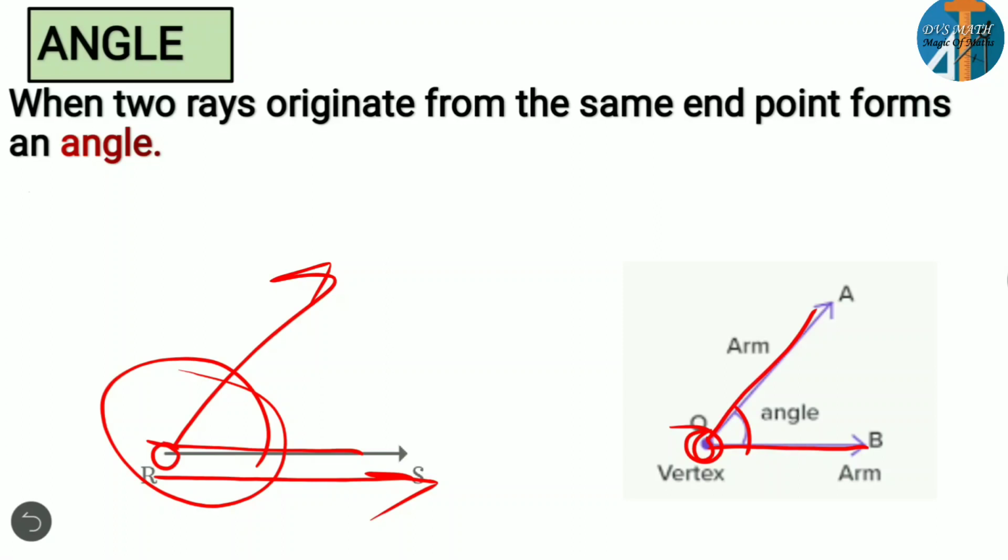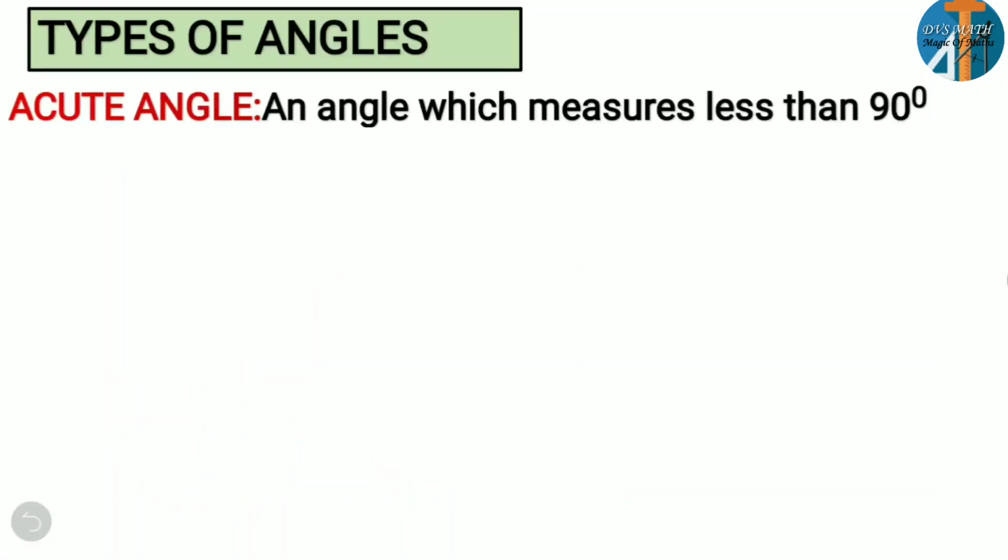Okay, let's see one by one. First is acute angle. These are all very basic concepts that you all learnt in your lower classes. So again I'm repeating to recall all the concepts, so listen carefully. An acute angle is an angle which measures less than 90 degrees.